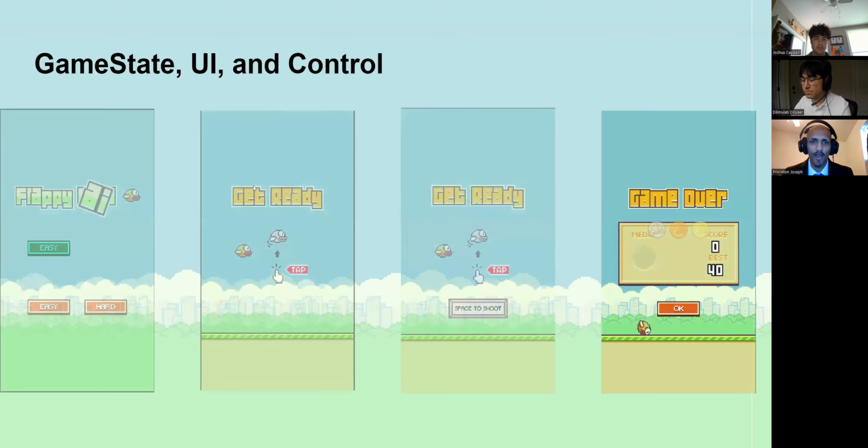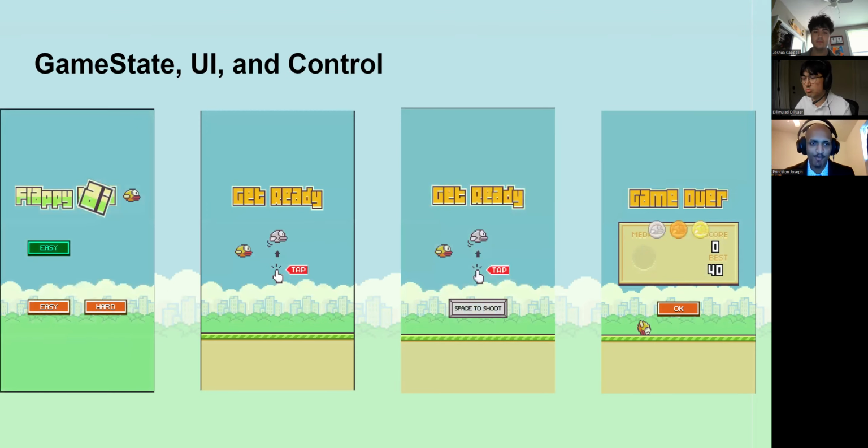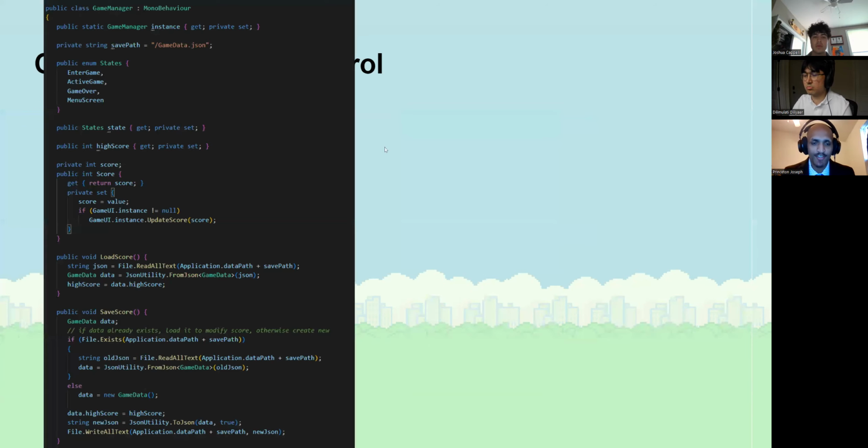So as far as UI and game state goes, which is one of my responsibilities, not much has changed since the last time. It's still just a basic Flappy Bird UI. You see the start screen, which has the easy mode and hard mode. You have some tutorial screens for easy and hard mode, and then you have the game over screen, which takes you back to the beginning.